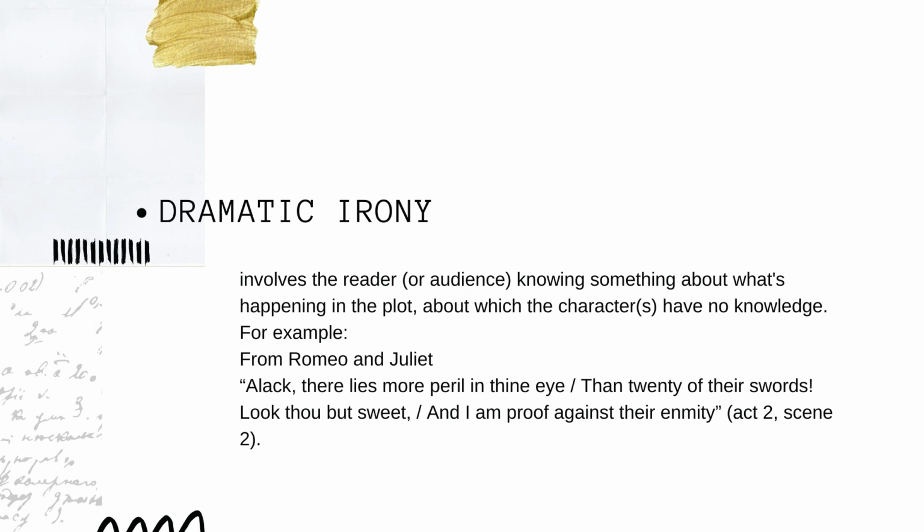This involves the reader or the audience knowing something about what's happening in the plot about which the character has no knowledge. For example, from Romeo and Juliet, "Alack, there lies more peril in thine eyes than twenty of their swords. Look thou but sweet, and I am proof against their enmity." This is Act 2, Scene 2. Here, Romeo tries to reassure Juliet by claiming he is invisible to her family's hostility. But the audience knows that the young lovers are doomed to die as a result of the feud.